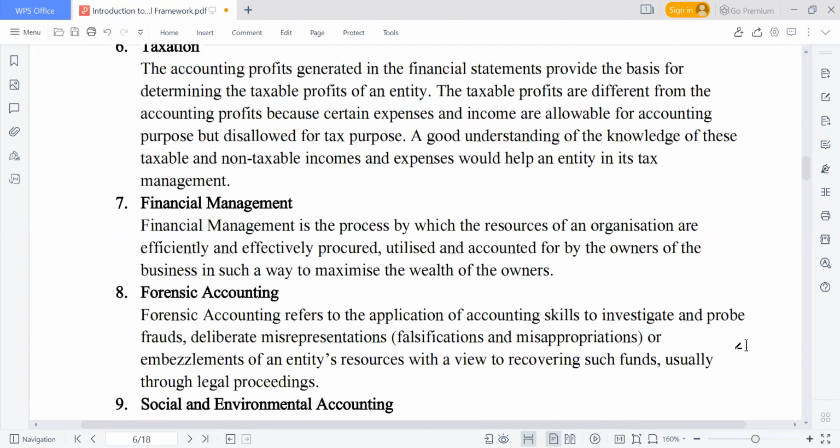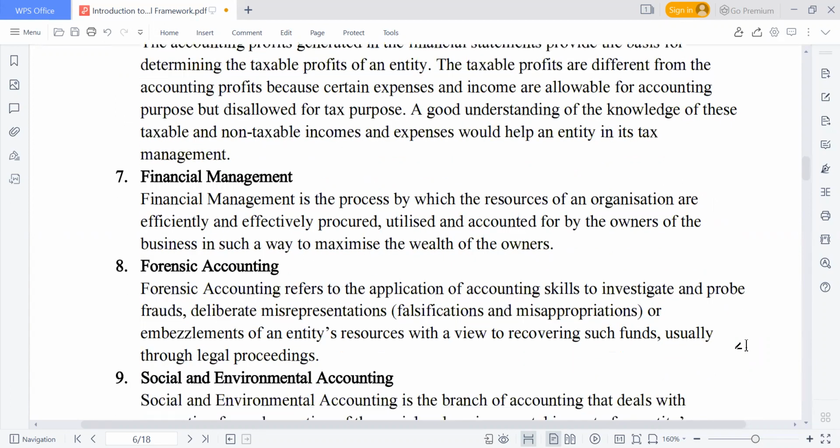We also have financial management as well. Financial management deals with three things: investment decision, financing decision, and dividend decision. That is the function. We also call it the function of the financial manager, or the decisions that a financial manager has to make. Your finance manager in your organization has three core roles: investment decision, financing decision, and dividend decision as well.